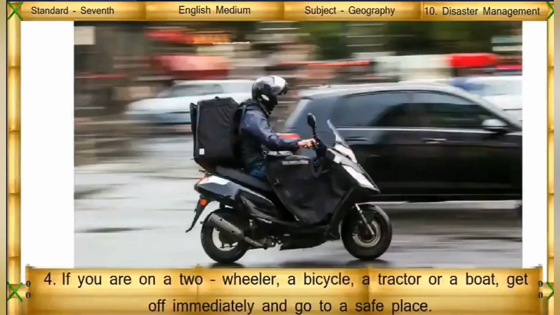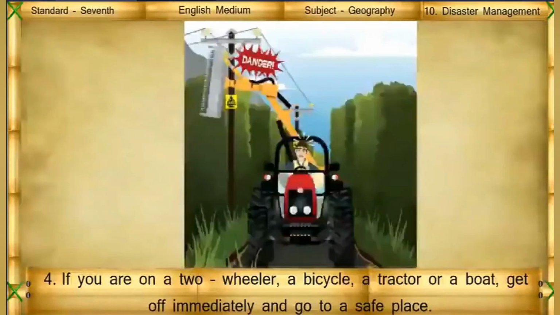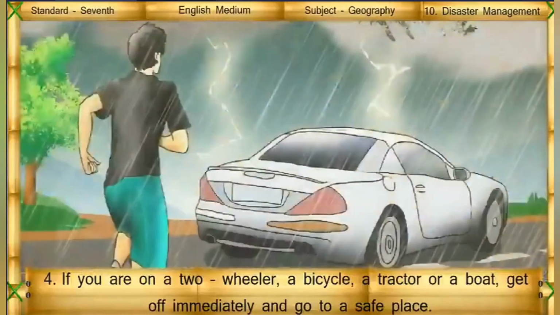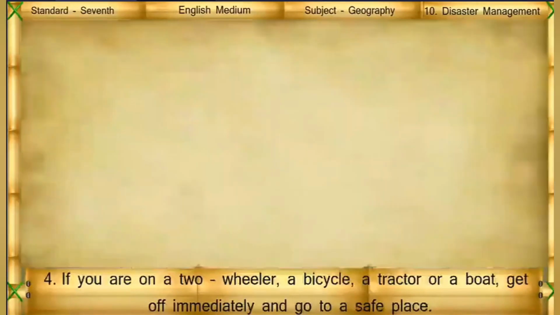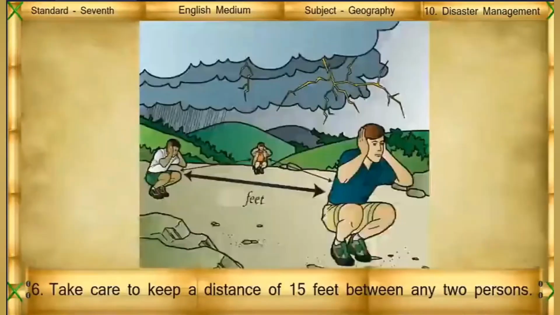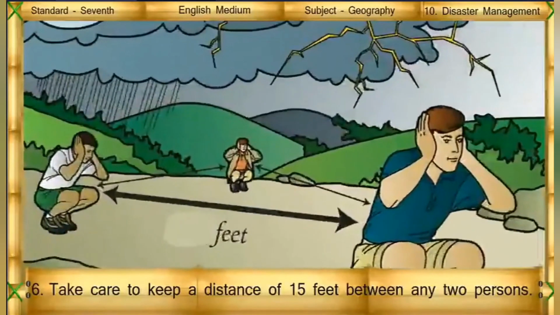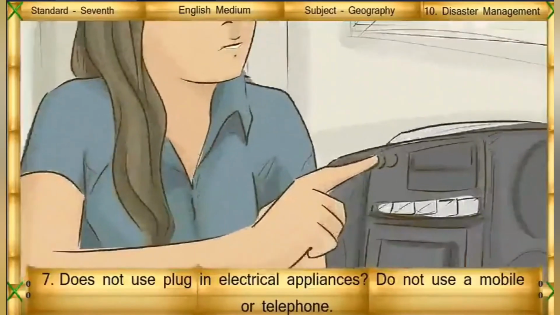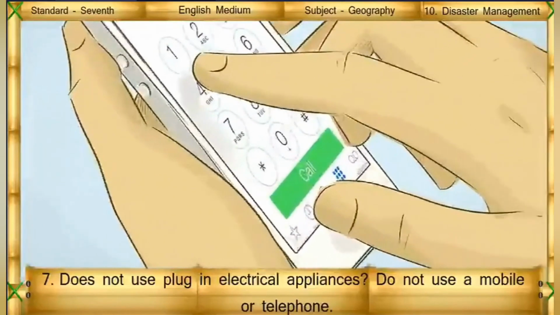If you are on a two-wheeler, a bicycle, a tractor or a boat, get off immediately and go on to a safe place. Do not gather all together in one place. Take care to keep a distance of 15 feet between any two persons. Do not use plug-in electrical appliances. Do not use a mobile or telephone.